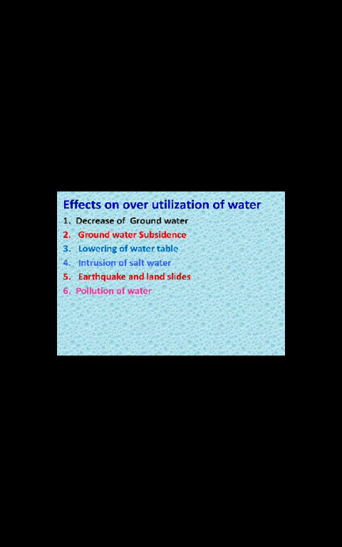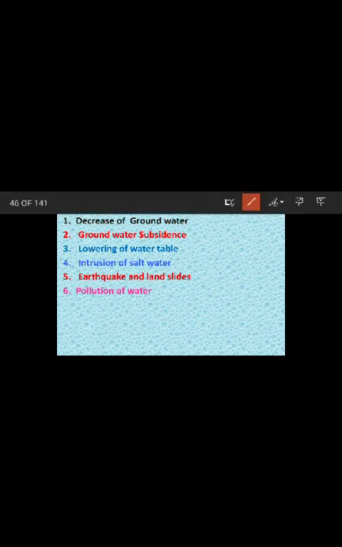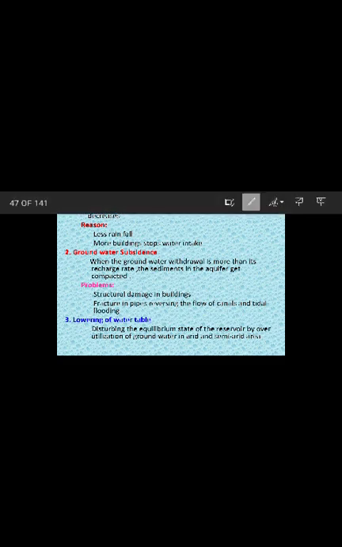Now we are going to see about the effects of overutilization of water. When we overutilize water, there will be some effects on the environment. First one, decrease of groundwater. The second effect is groundwater subsidence. Third one is the lowering of water table. Fourth one is the intrusion of salt water. Fifth one is earthquake and landslides. Sixth one is the pollution of water. A decrease of groundwater: due to increased usage, the groundwater level gets decreased. The reason is less rainfall and more buildings stopping water intake.